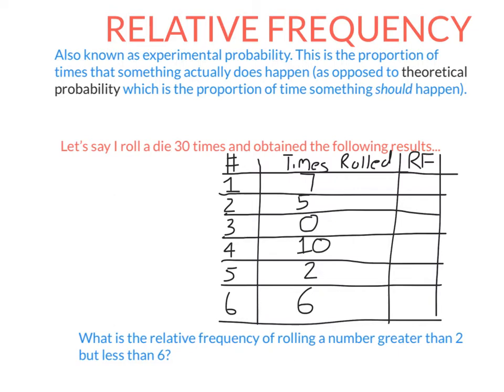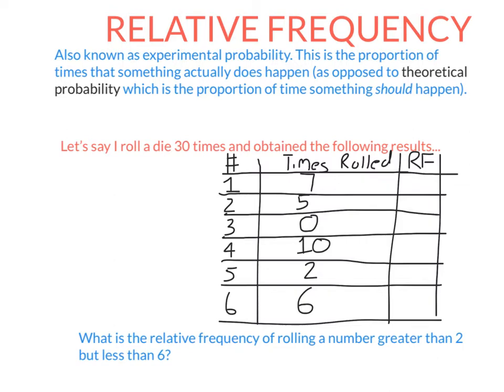So, for example, let's say I roll a die. Probability of rolling a 4 is 1 over 6. That's the theoretical probability. It means that if I roll a die heaps and heaps of times, I expect that I will roll a 4 1/6 of the time. That's what should happen. But of course, if I roll a die heaps of times, that won't necessarily happen. I won't necessarily get a 4 1/6 of the time.